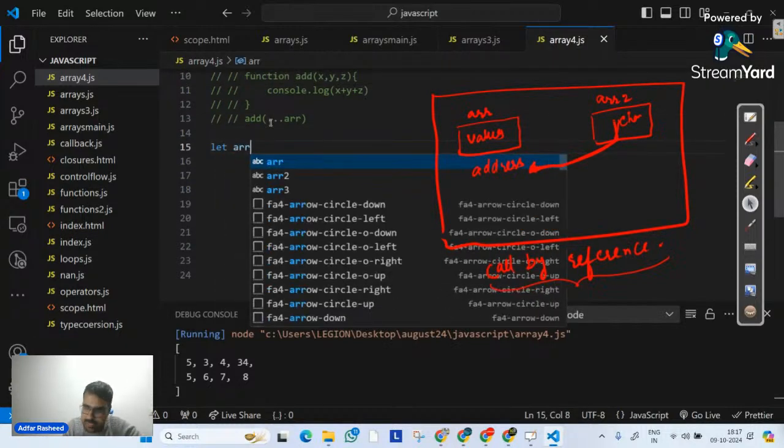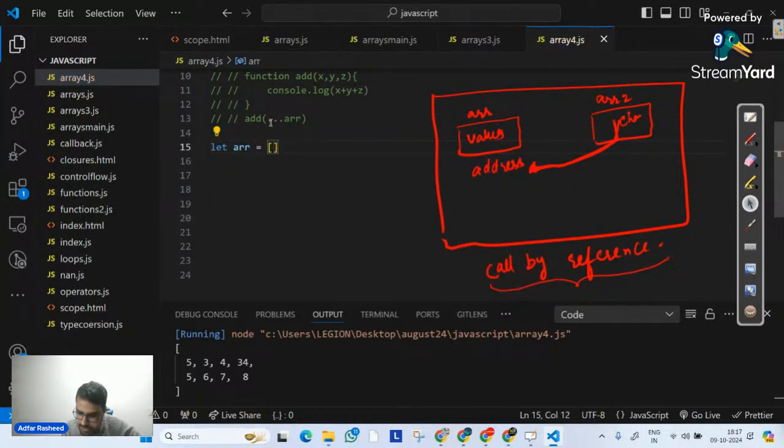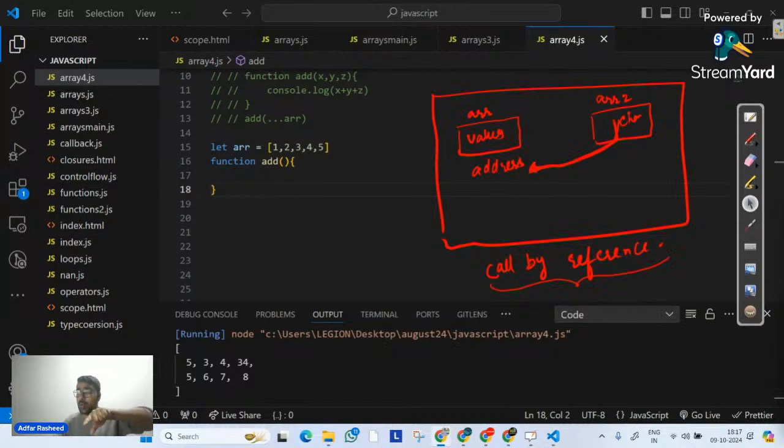I will create an ARR equal to 1, 2, 3, 4, and let's suppose 5. Very good. After that, I will define a function. The function name will be add. Over here, the whole agenda is to understand how we can pass an indefinite number of arguments to a function. That's what we are supposed to prove over here. How can we create a rest operator and make proper usage of it? This is what we have to understand.